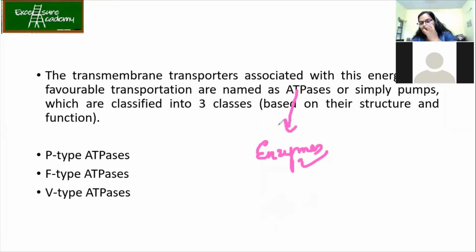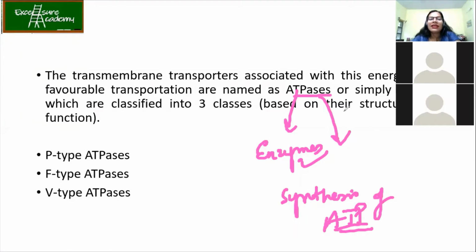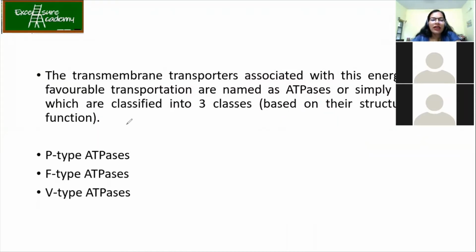Of course, all enzymes are proteins. They are also enzymes because ATPases are also responsible for synthesis of ATP. So this also we'll study. Don't worry. So these can be classified into 3 classes based on the structure and function. So what are those? We have got the P-type, F-type and V-type ATPases, of which today we are going to study the P-type ATPases.